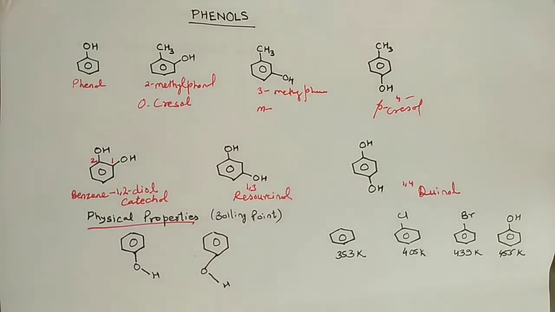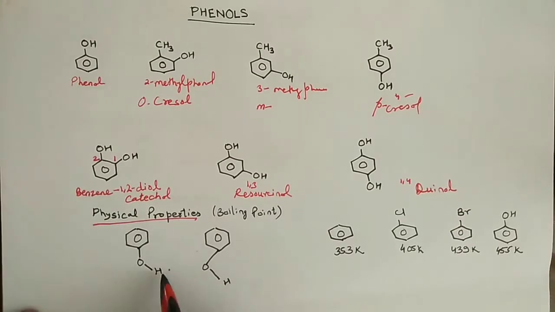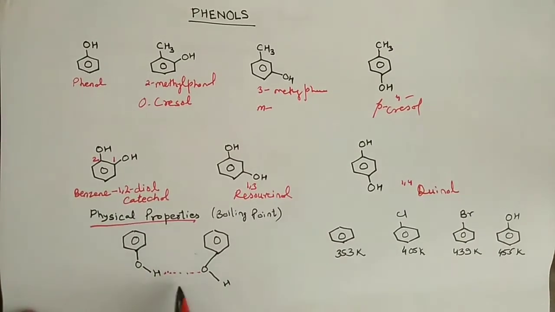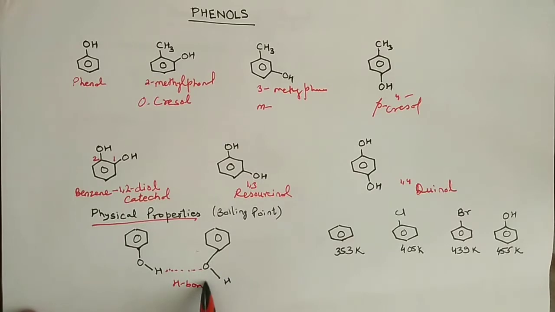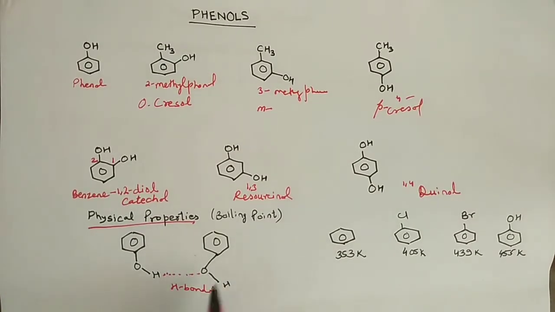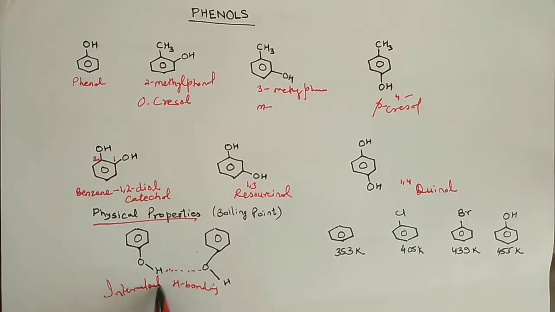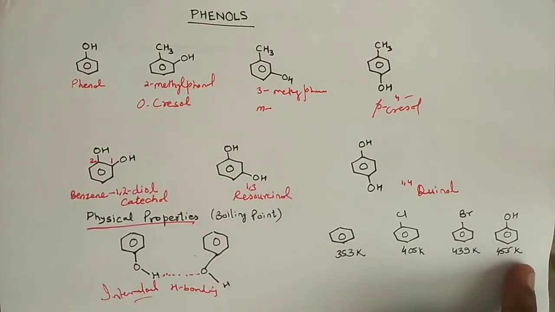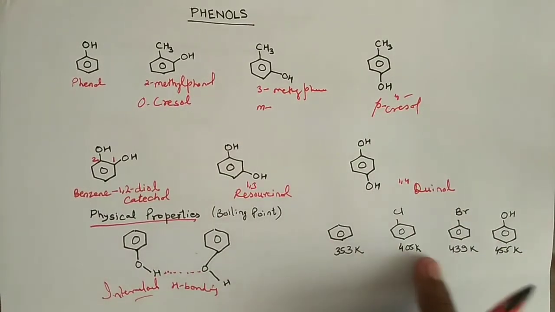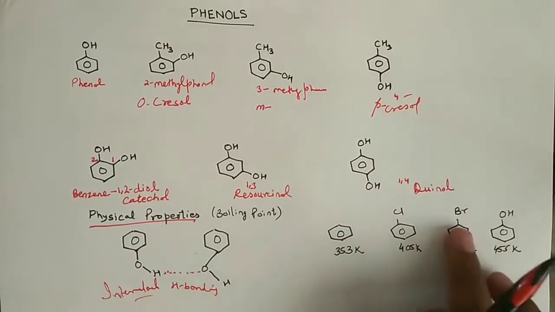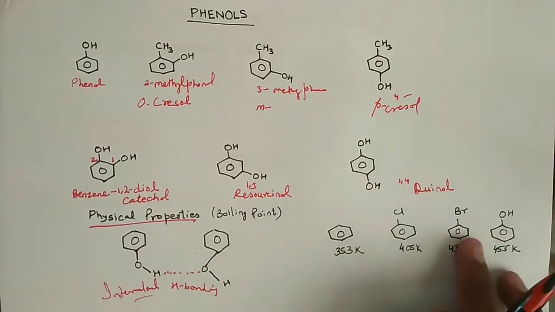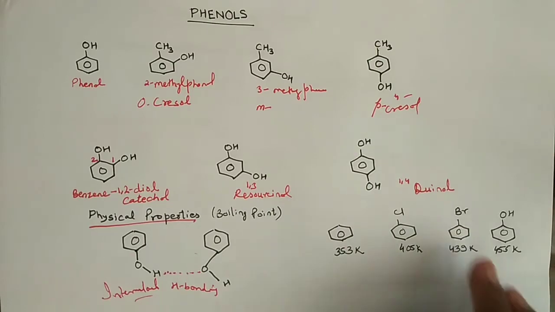And what reason can we expect for this? The reason is simply the same as that for alcohols, and that reason is known as hydrogen bonding, right? So in phenols, because of intermolecular hydrogen bonding, the boiling point of phenols is higher than other molecules like chlorobenzenes and bromobenzenes.